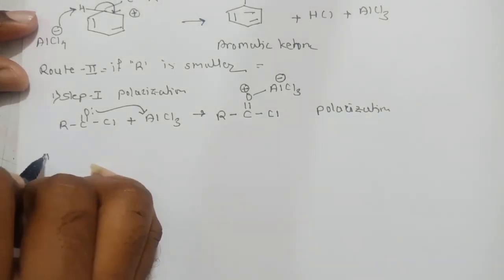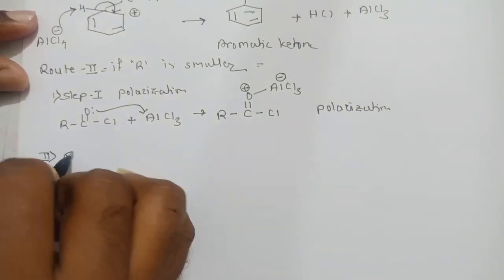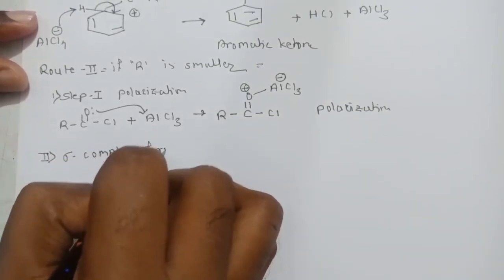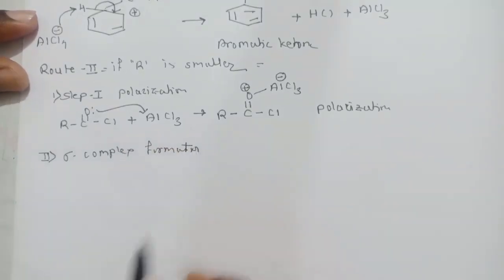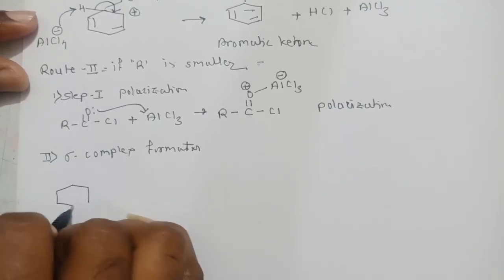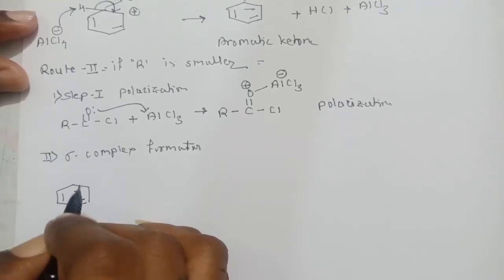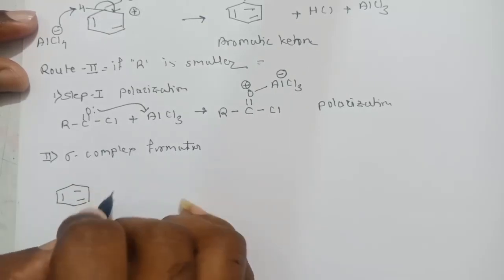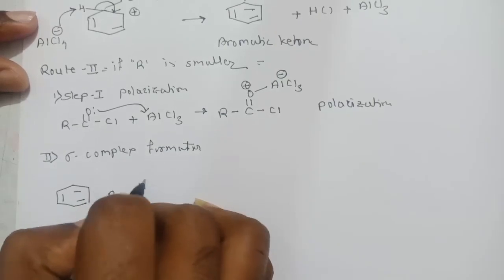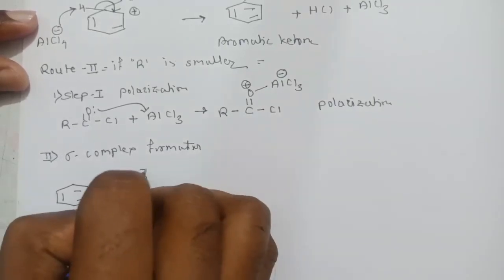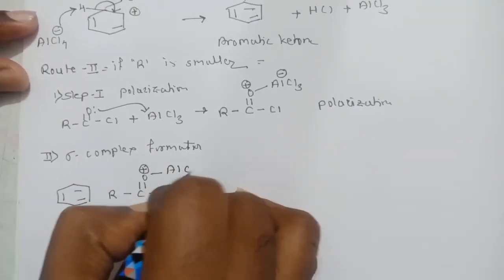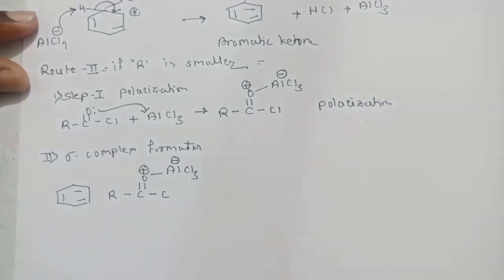Then the second step is formation of sigma complex. In this case, we have benzene, that is an aromatic ring rich in pi electrons, and we have the polarized complex, oxygen with positive charge, single bond, AlCl3 with negative charge.